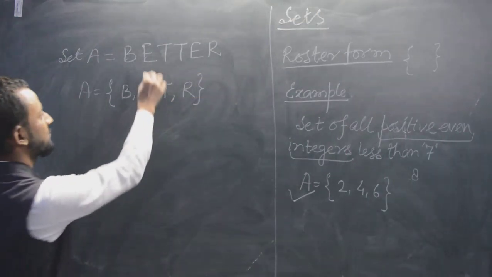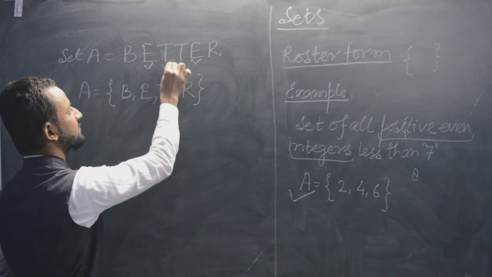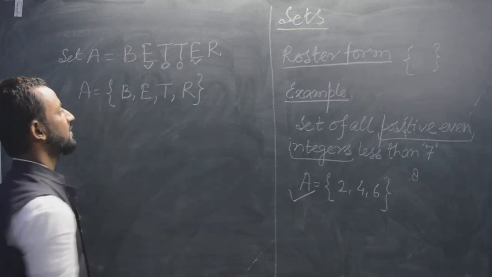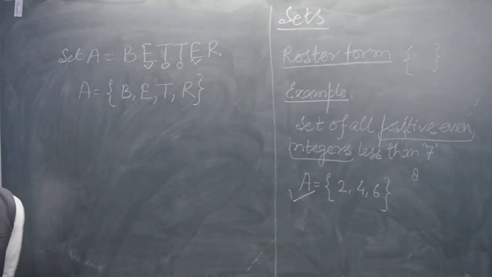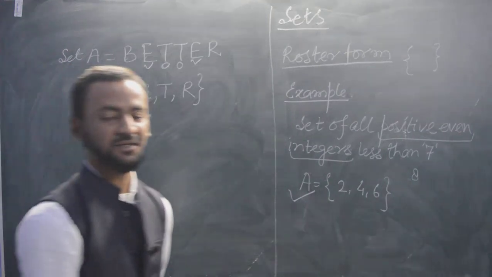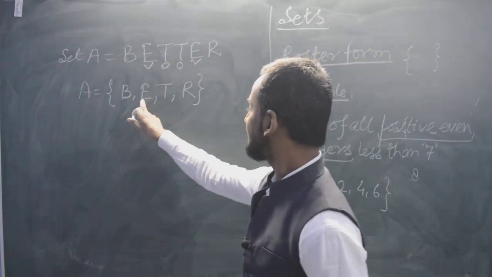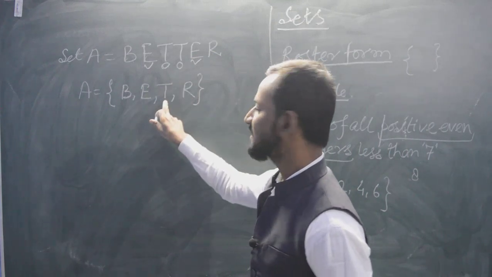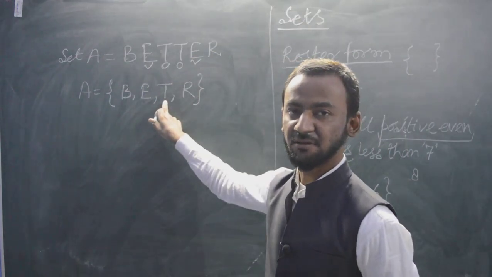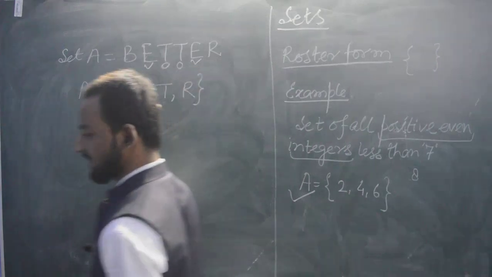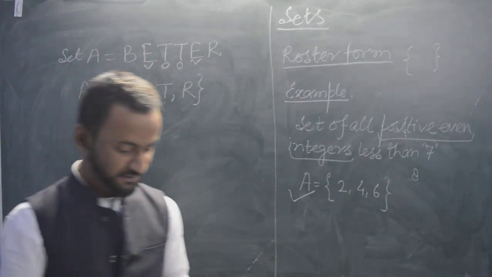Here we have 2 E's and 2 T's, but in roster form we will not write the repeated elements. So we are not writing E 2 times and we are not writing T 2 times. We have to write only one time. Note it down.